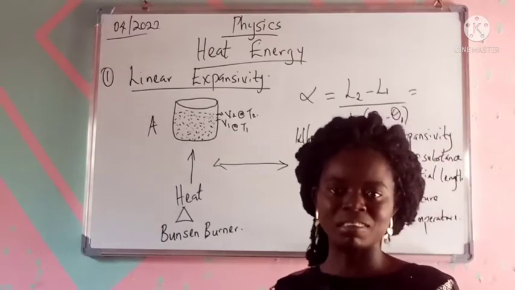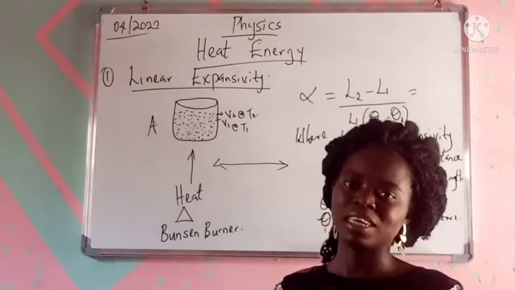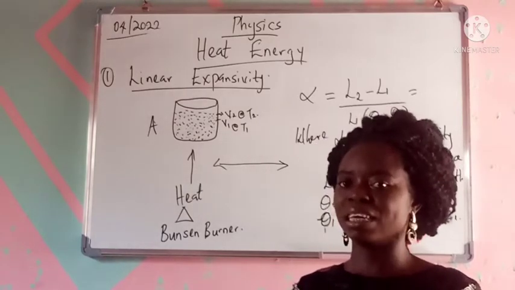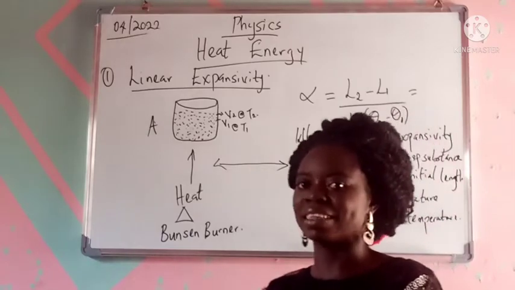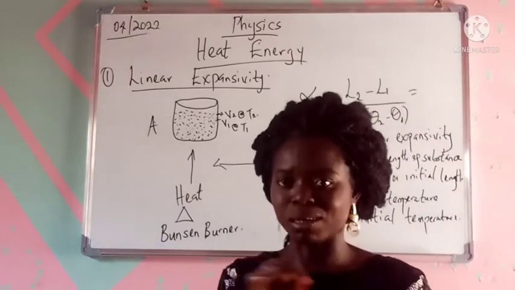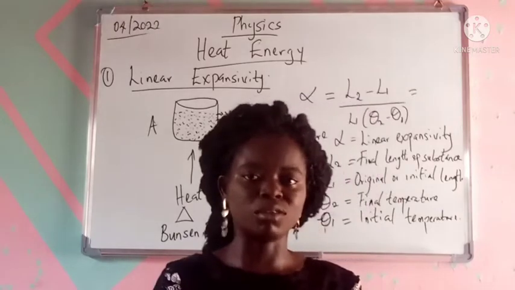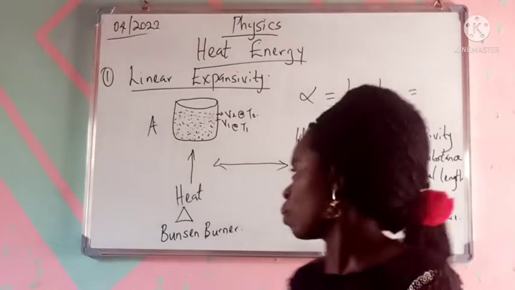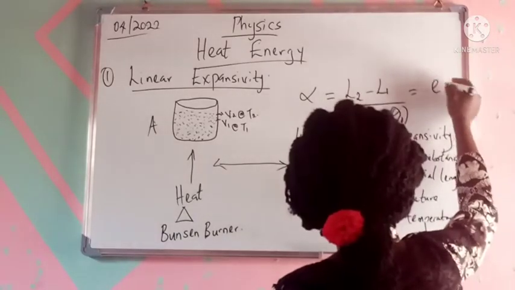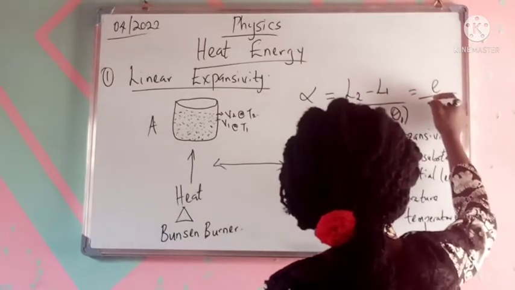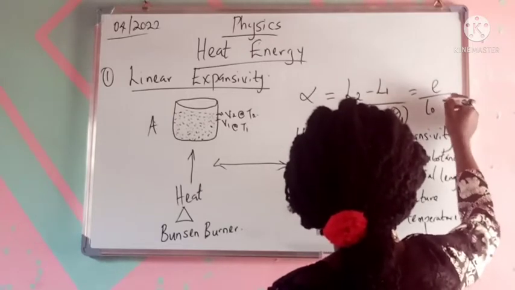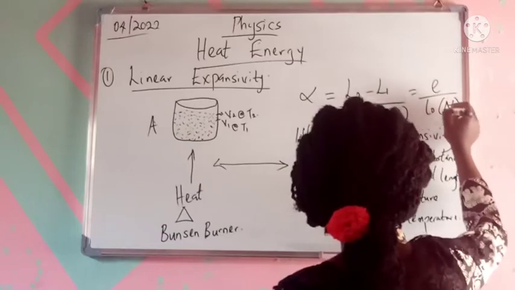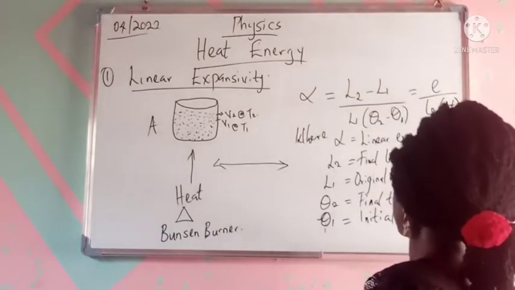So if you are given increase in length, I don't want you to get confused and be saying, oh, they didn't give L2. No. What they already gave you by giving you increase in length is that they have captured L2 minus L1. So what you are now expected to do is to just put extension, that's E, or increase in length. So this can also be written as increase in length over L0, which is the original length, bracket delta T. Don't forget that delta means a change.